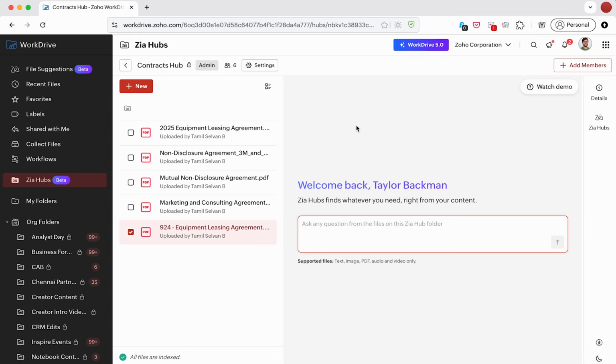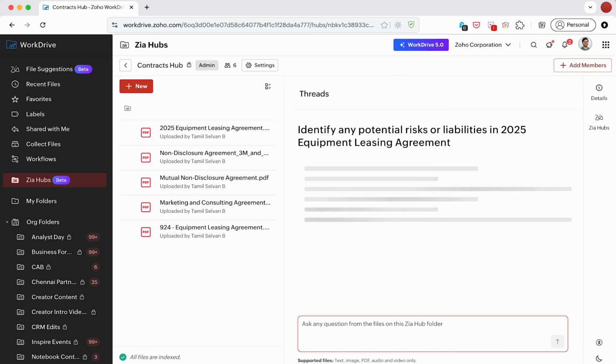So in Zia Hubs, I have several contracts here, and I want to understand if there are any potential risks in this 2025 equipment leasing agreement. So what I'm going to do is just ask the computer to identify any potential risks or liabilities, and we'll hit enter. The computer will do its thinking.